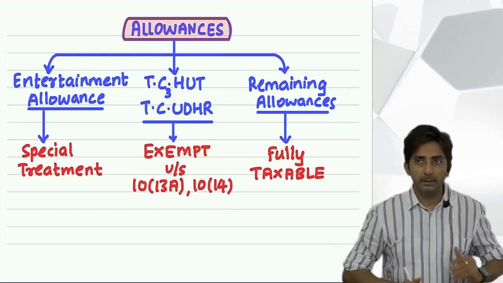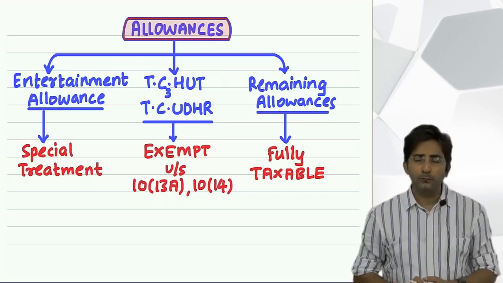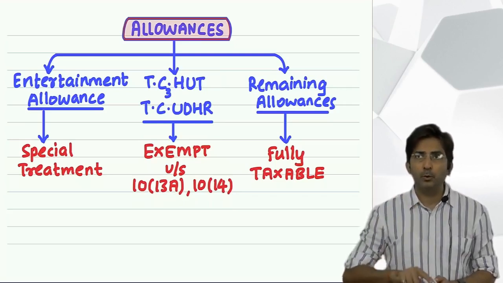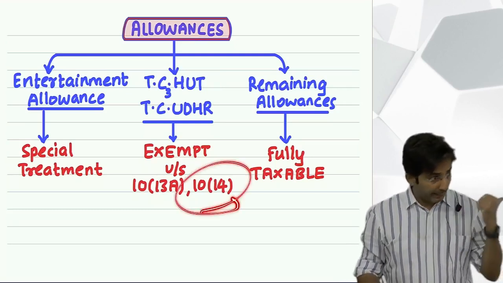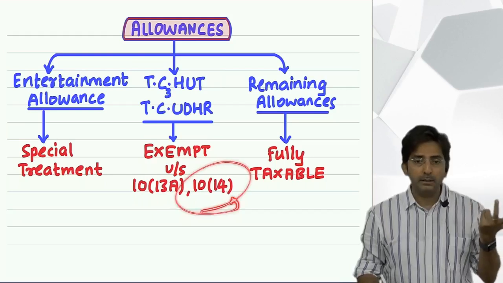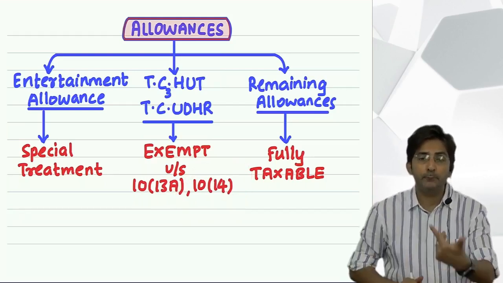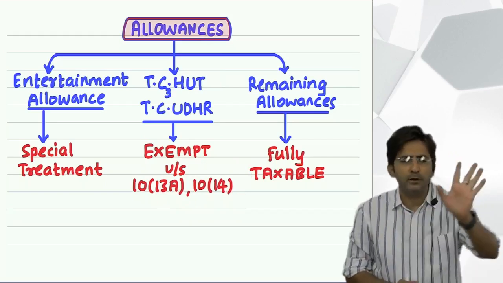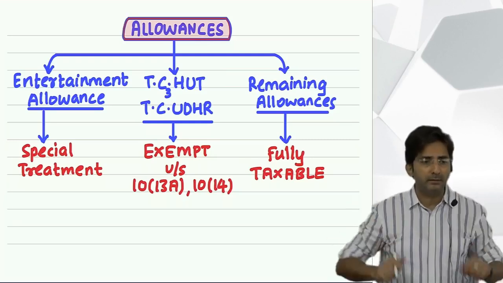For example, in the question they give you uniform allowance of 1,000 per month. First, you will do 1,000 per month into 12, 12,000 in the inner column. Then less: exempt under section 10(14). Then how much? That will be given in the question. The amount spent will be given. If they say 4,800, minus 4,800. And in case the amount spent is not given, assume fully spent.